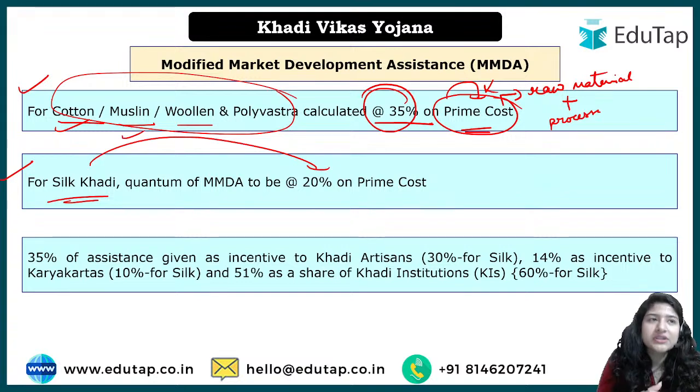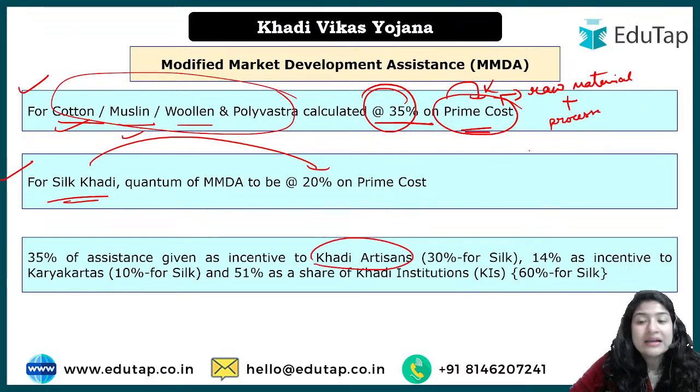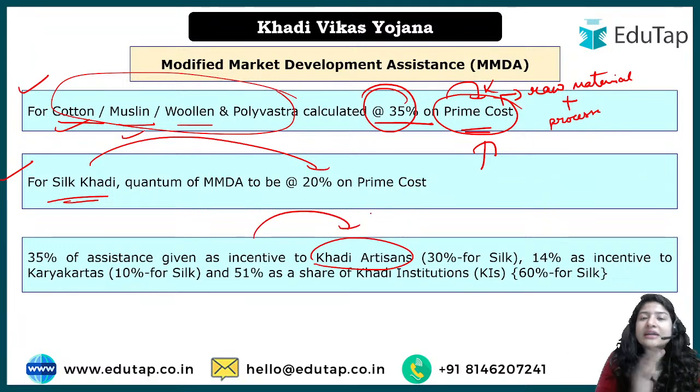Not only does conversion happen, but it can be further taken for any manufacturing from that fabric, right? बहुत सारे उसके आगे भी steps होते हैं. ठीक है, so what has been said is that the overall money that will be allocated for modified market development assistance, उसमें क्या होगा, उसमें हम क्या करेंगे, जो खादी आर्टिसंस होंगे, please keep in mind again, this is the expenditure that you are doing, but this is apart from the expenditure that we are talking about, right?